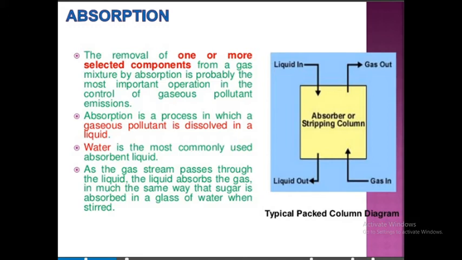Are you clear? Okay. So here the figure shows the packed column diagram. In this diagram, the gas stream passes through the liquid. The liquid absorbs the gases in much the same way that sugar is absorbed in a glass of water when stirred. So as per the definition, the gaseous component is separated from the gaseous mixture with the help of a liquid absorbent.